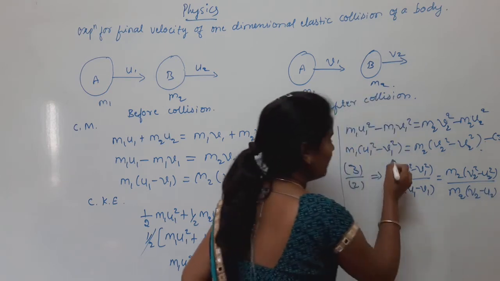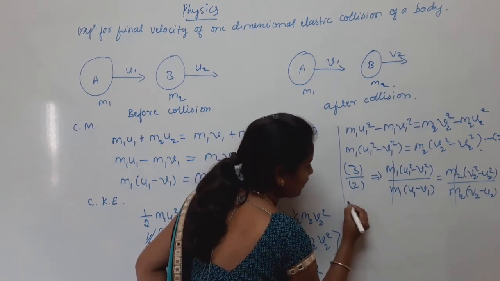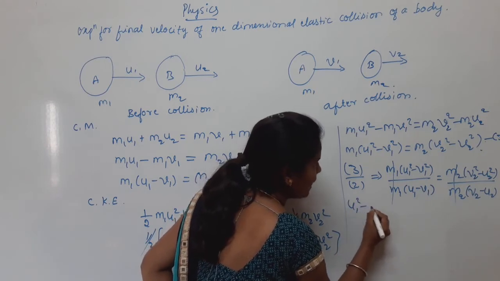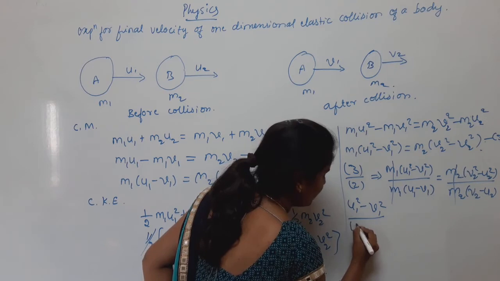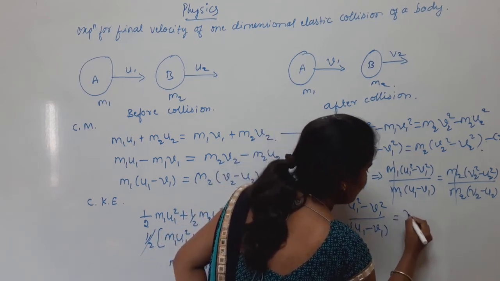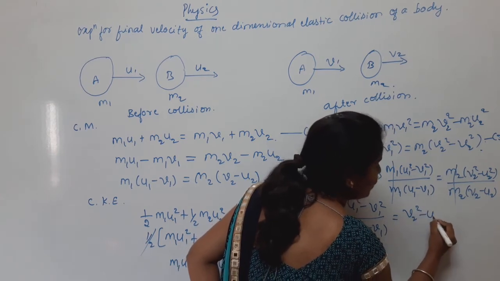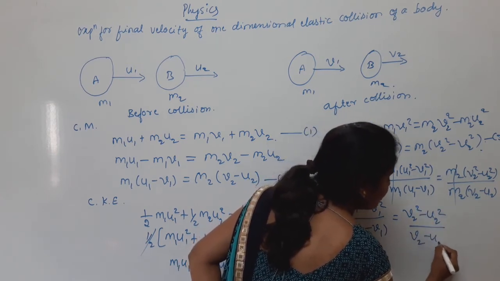Here m1 and m2 cancel, remaining u1 square minus v1 square divided by u1 minus v1 is equal to v2 square minus u2 square divided by v2 minus u2.